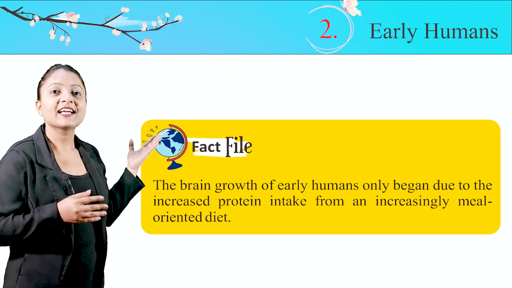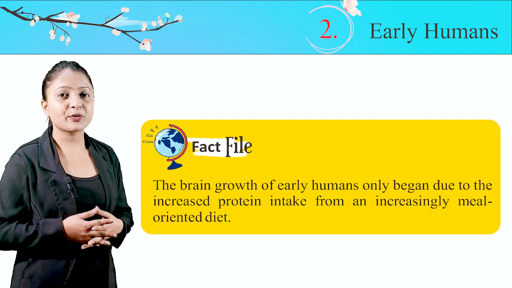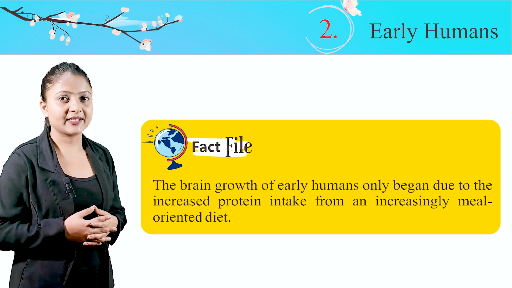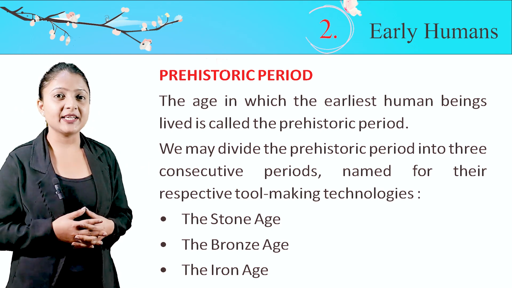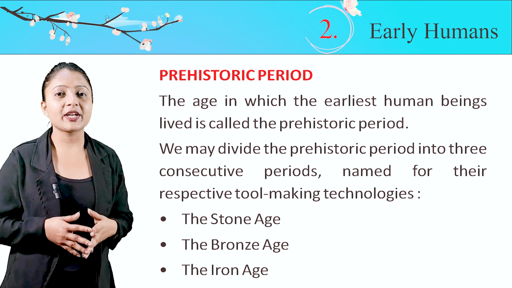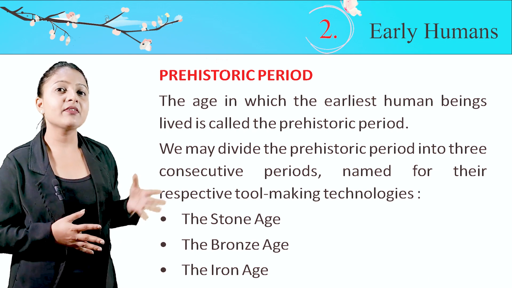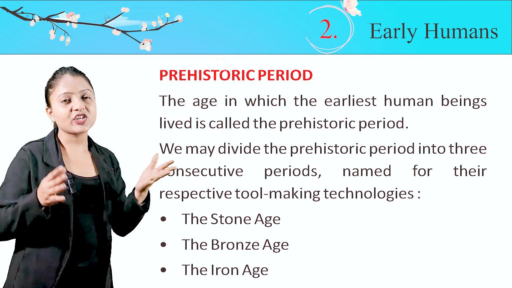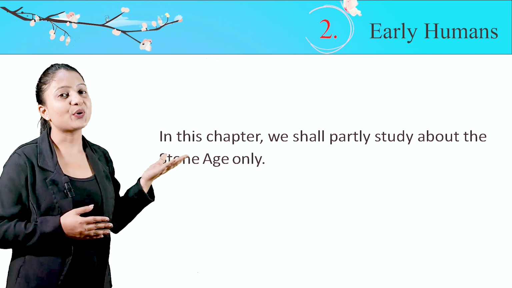Fact file. The brain growth of early humans only began due to the increased protein intake from an increasingly meat-oriented diet. Prehistoric period. The age in which the earliest human beings lived is called the prehistoric period. We may divide the prehistoric period into 3 consecutive periods named for their respective tool-making technologies: first, the Stone Age, the Bronze Age, the Iron Age. In this chapter, we shall partly study about the Stone Age only.